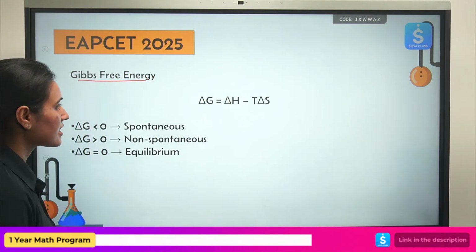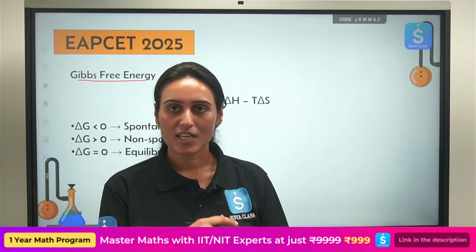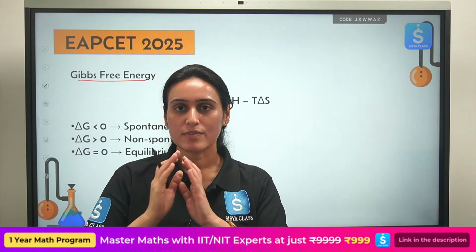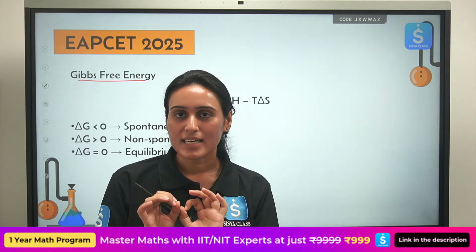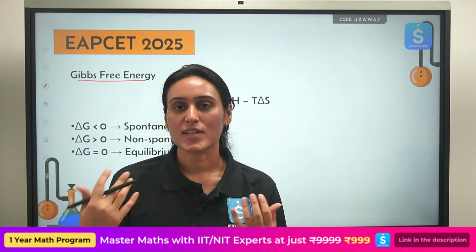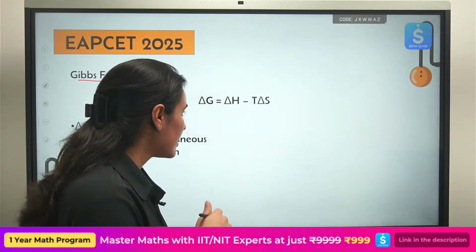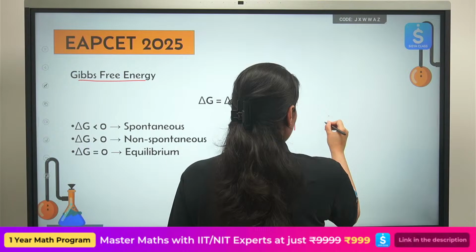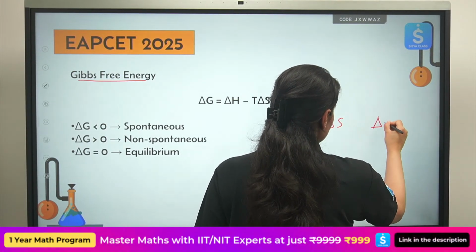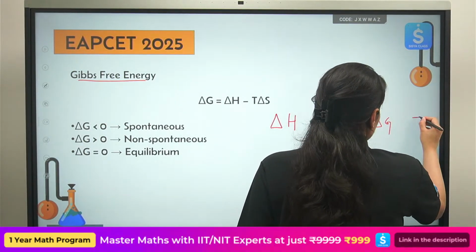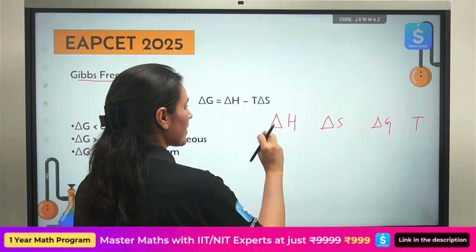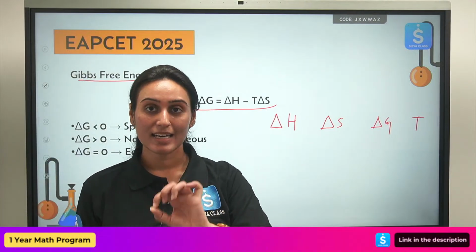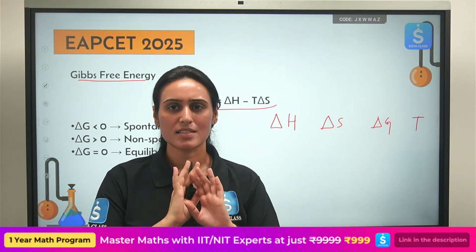Then last thing, Gibbs free energy. How do we calculate it? Enthalpy change minus T delta S, T temperature, delta S entropy. And we were talking about a table. Let's cover that part here only so that you can solve the questions later on. This is a very simple table based on the sign of enthalpy, entropy and Gibbs free energy. The most favorable setup when we are using this formula, I am just going to write the sign and this is how you will remember it. Very simple to understand, not at all difficult.